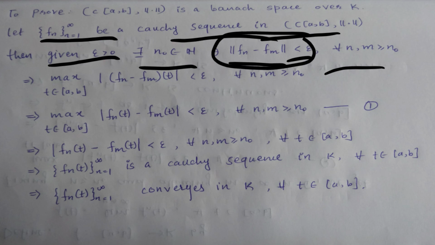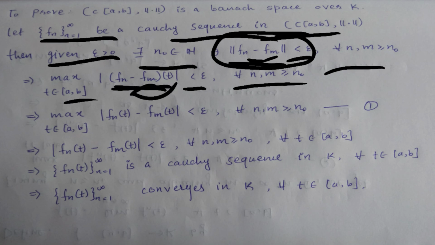So from here take the definition of norm, that is maximum of modulus of Fn minus Fm of t, with t belonging to closed interval AB, less than epsilon. This is true for every n and m greater than or equal to n0. Apply this at t to both the functions, and we get modulus of Fn of t minus Fm of t less than epsilon, and call it equation number 1.